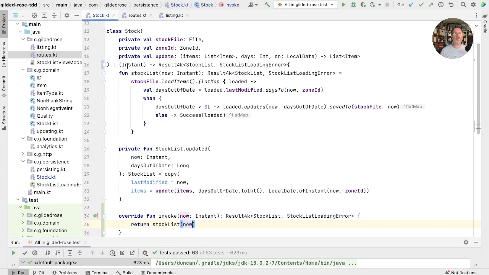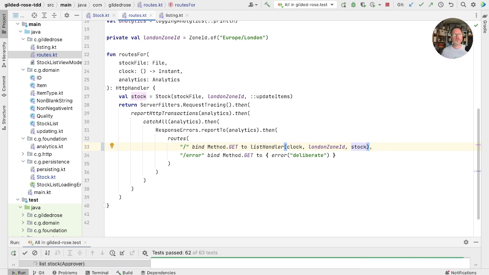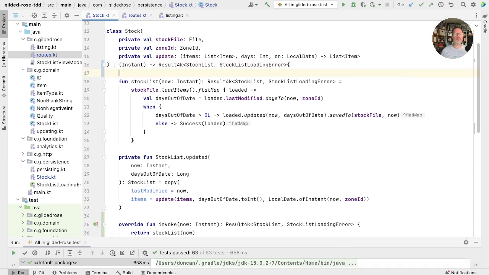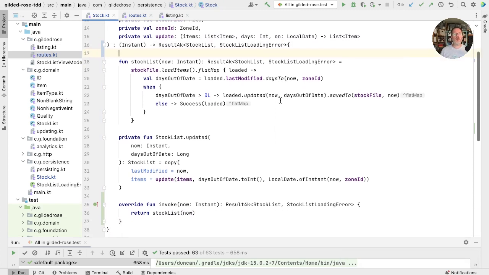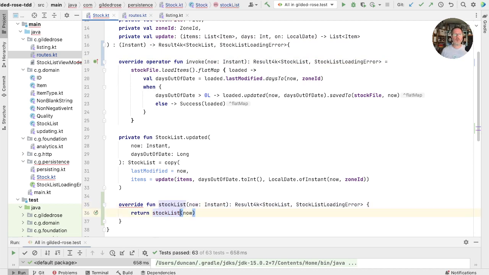But now that stock implements this function type in roots, instead of passing stock list, we can pass stock itself. So let's do that and run our tests. Okay, now we can return to stock. And quite a good trick now is to swap these two round. So we will call this one our invoke, and we'll call this one our stock list. This will call invoke. If we run that, it should not change our behavior.